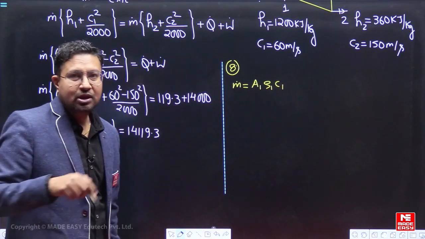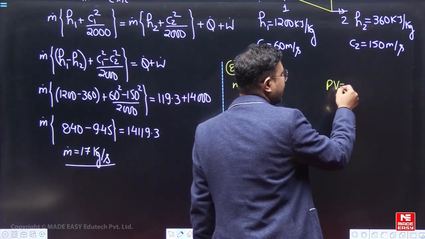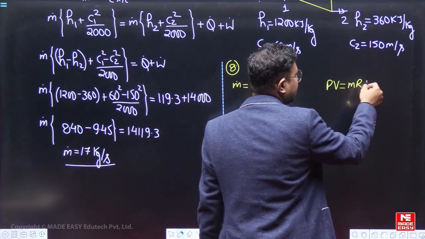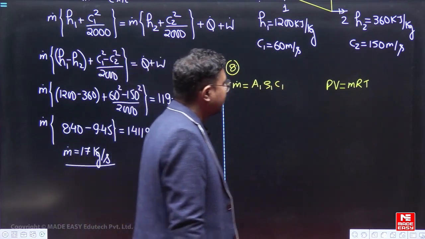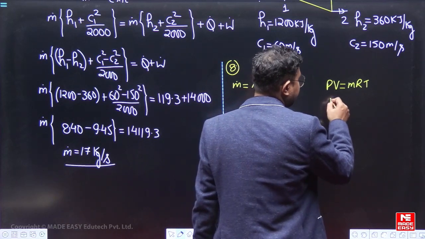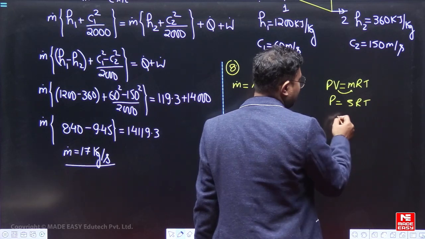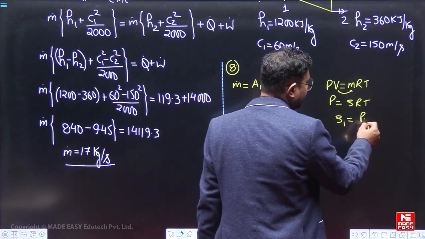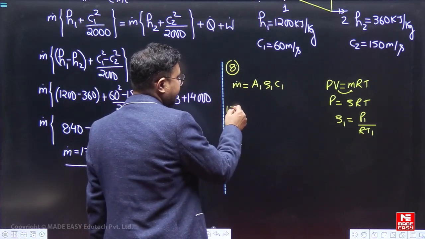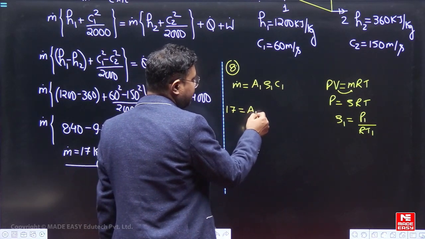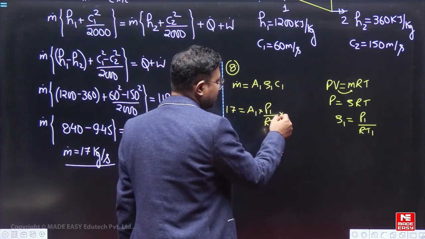Now what is rho 1? So if we consider the gases to be ideal gases, which we can consider, gases को हम ideal gas कभी भी मान सकते हैं, we can take it. So PV equal to mRT. So we can say P is equal to mass upon volume, which is density, rho RT. So what will be rho 1? Rho 1 will be equal to P1 upon RT1. So we can keep this. Mass flow rate 17 is equal to A1 into rho 1, which is P1 upon RT1, into C1.